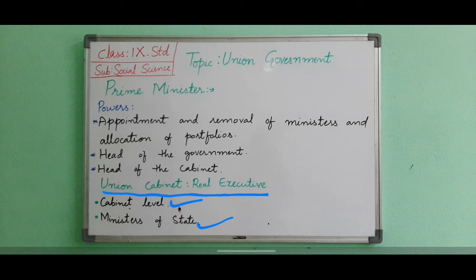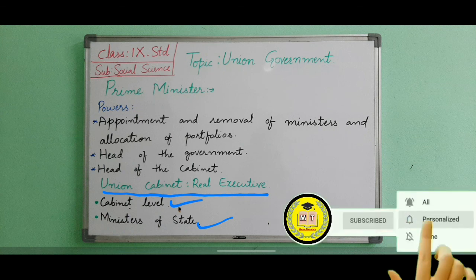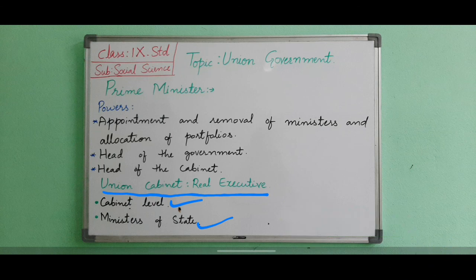With this, we have completed all the topics, the Union legislature as well as the Union executive. The judicial system we will see in our next chapters, where one separate chapter is there for the judicial system. In that we will deal with the judicial system.